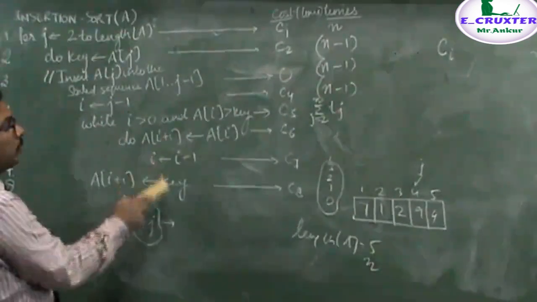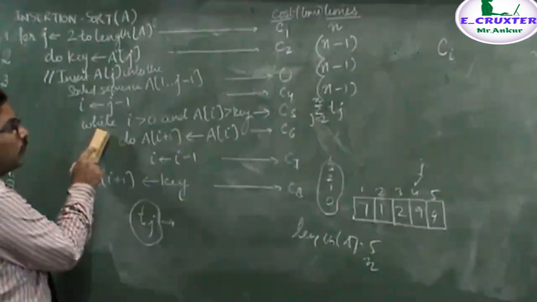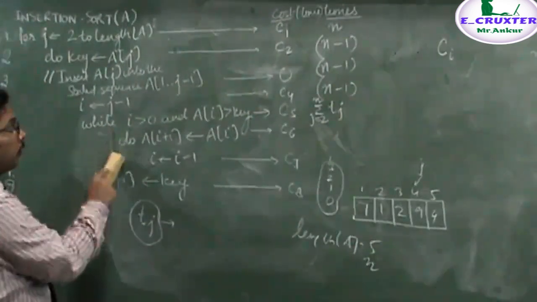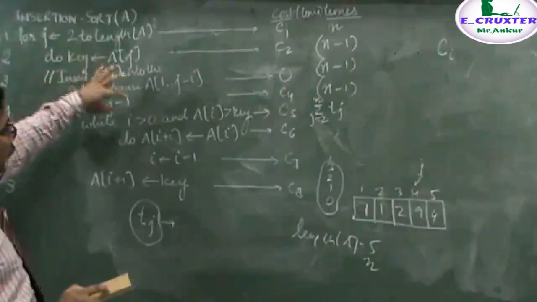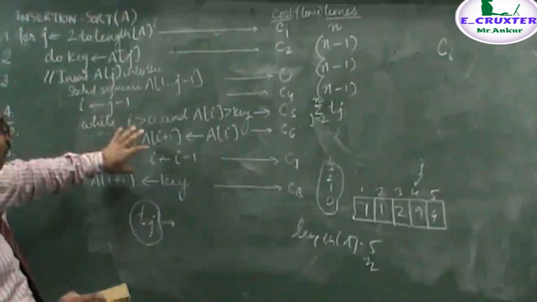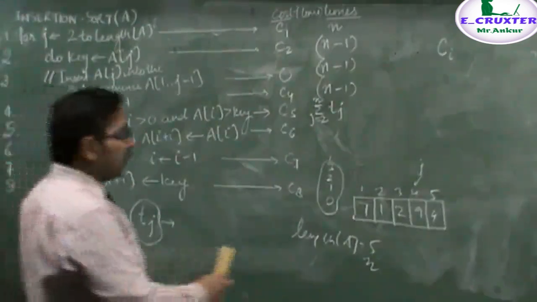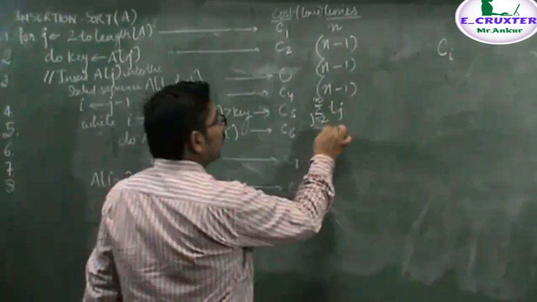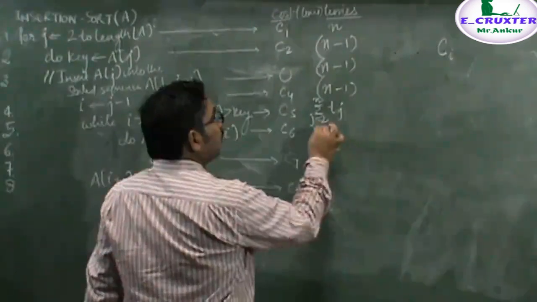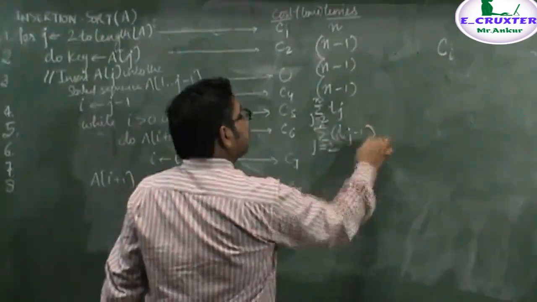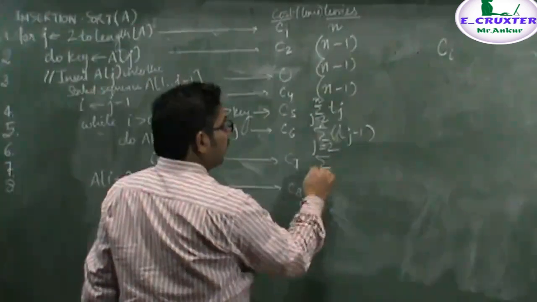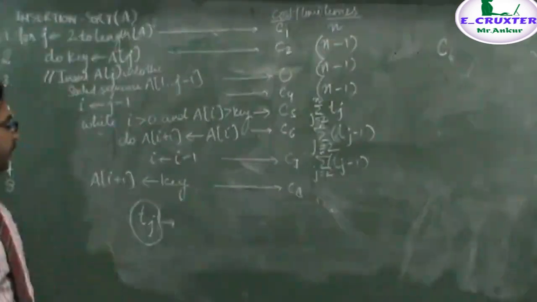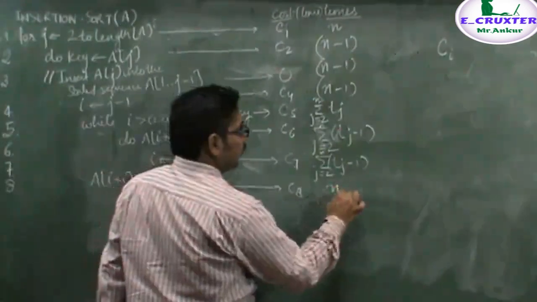Similarly, the internal two statements are totally dependent upon the while loop. If the while loop is true, then these will be executing. If the while loop is false, these two are not executing. They are not dependent upon anything else. So how much time will these statements be executing? One less time. So their running time will be sigma j equals 2 to n of t_j minus 1, and this statement will also be sigma j equals 2 to n of t_j minus 1. And this statement will be executing only n minus 1 times.